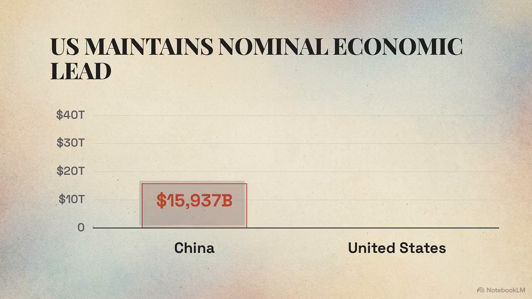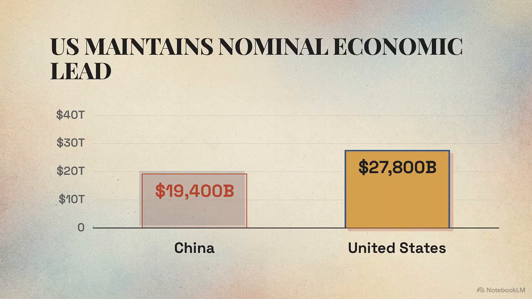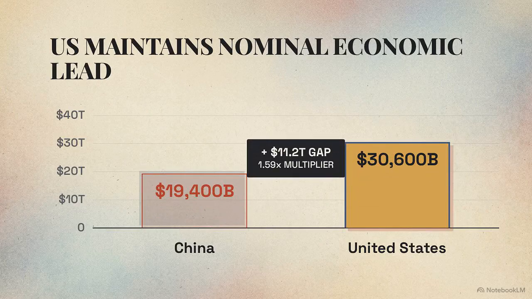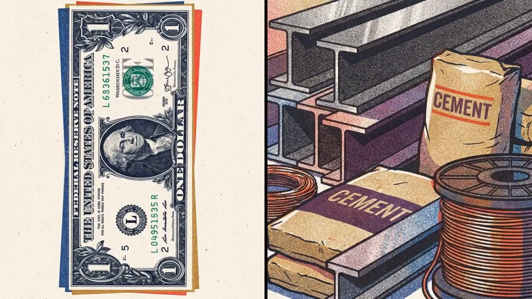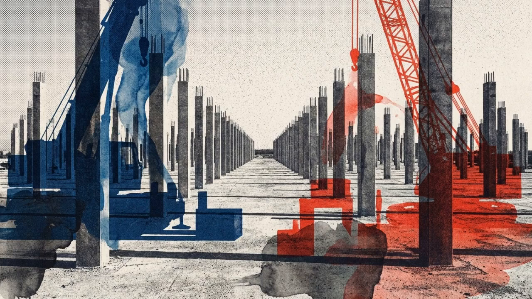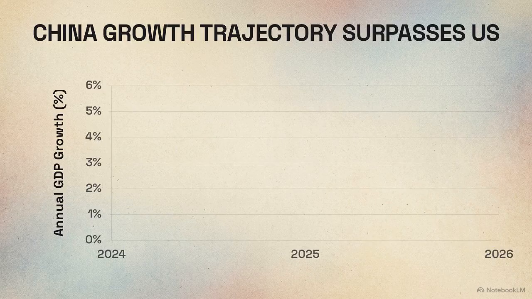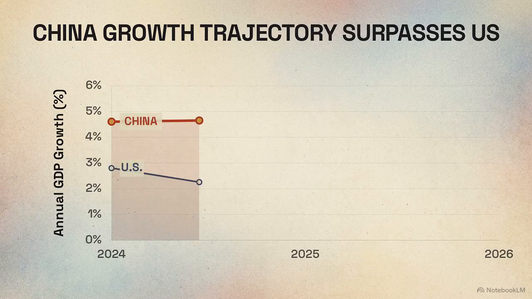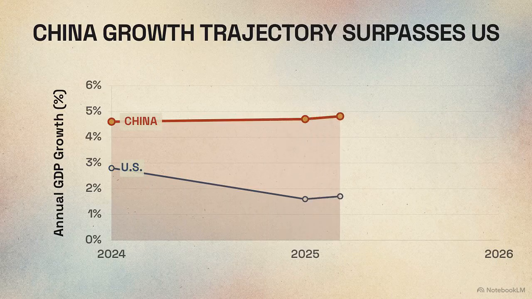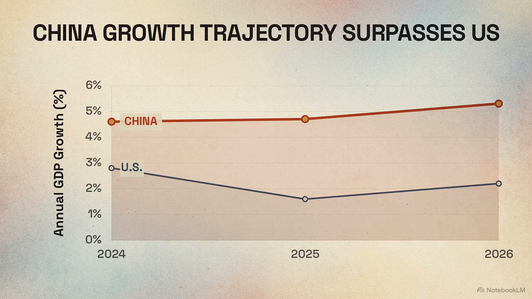In absolute terms, the United States still holds a 1.59 times multiplier over China's nominal economy. But because localized wages and material costs are significantly lower in China, Beijing can extract more concrete, steel, and manufactured goods for every single dollar spent. We can see this in real time on a dual-axis chart tracking current growth trajectories. While the absolute gap between economies narrows, China's growth vector accelerates to roughly 5.3%, crossing directly over a depressed U.S. line flattening out near 2.2%.